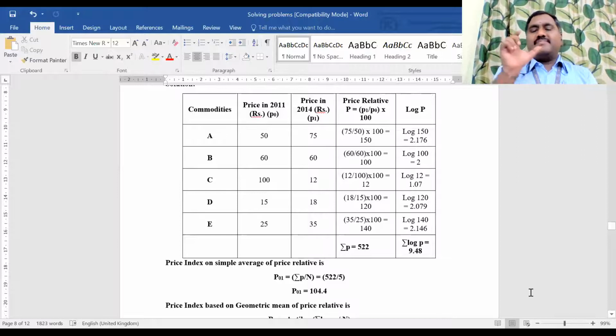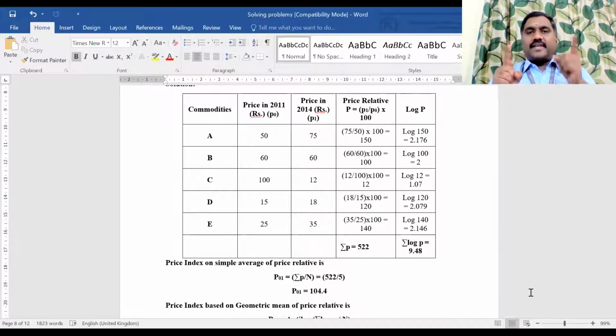So with that, the simple index method is over now. I told you, right, there are two methods for constructing index numbers. One is the simple index number, which is also called the unweighted index method. The second one is the weighted index method. In the simple index method, we discussed two methods: simple aggregate and simple average. The same methods we are going to discuss for the weighted. That is the second method.